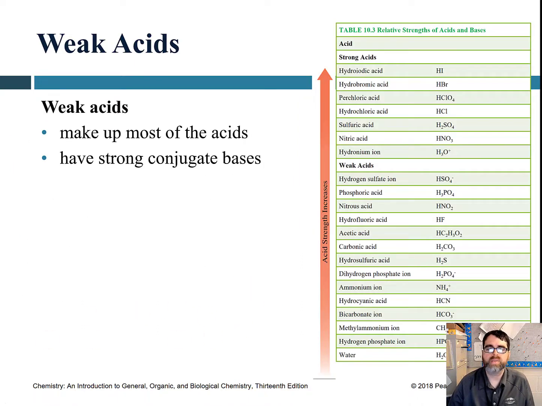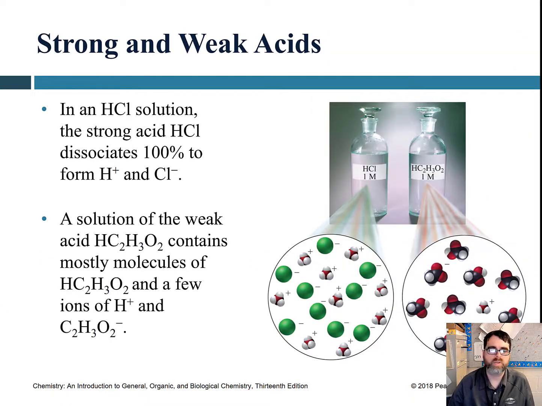Here again is that same table. The weak acids will form strong conjugate bases, and the vice versa will be true here in a moment. And so hydrochloric acid, for example, is a strong one, completely dissociates. Acetic acid here is weak and does not fully dissociate. I'll let you pause and take a closer look at that if you want to convince yourself of it.